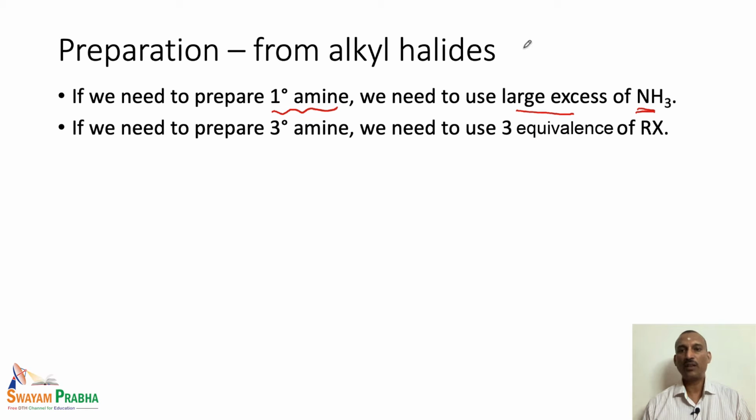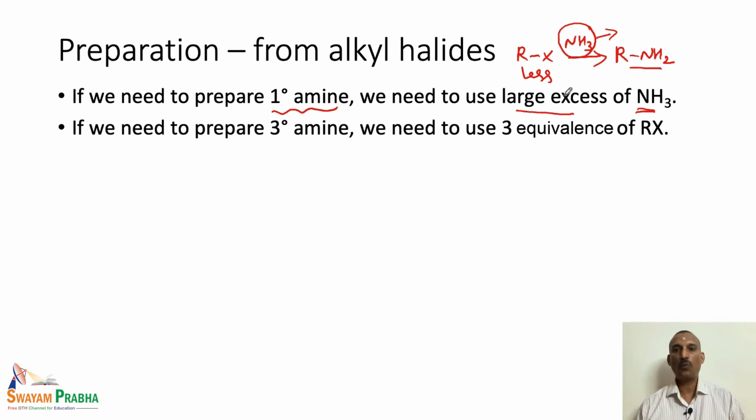So, when we use excess of ammonia and less amount of the alkyl halide, in this particular case we have plenty of the ammonia molecule present in this reaction and there is less amount of the alkyl halide present. So, they react together to give only the mono substituted product, that is the RNH2 is formed, and this RNH2 will not further react with the alkyl halide because the alkyl halide is present in less quantity. So, that means we can actually selectively prepare primary amine if we use large excess of ammonia in this particular preparation.